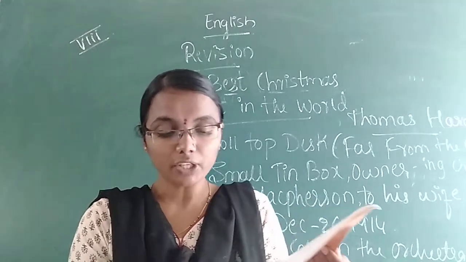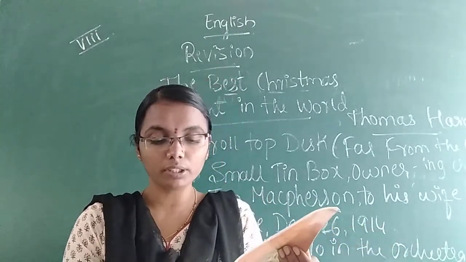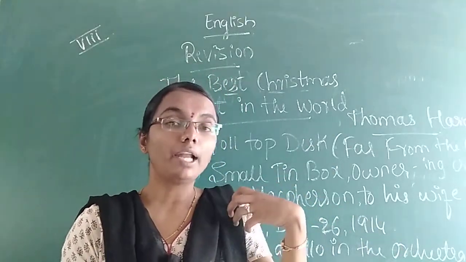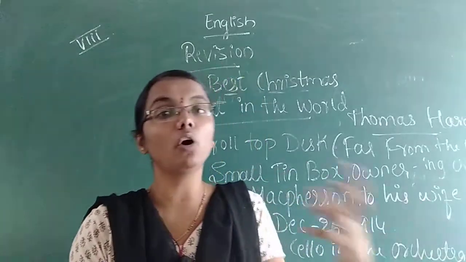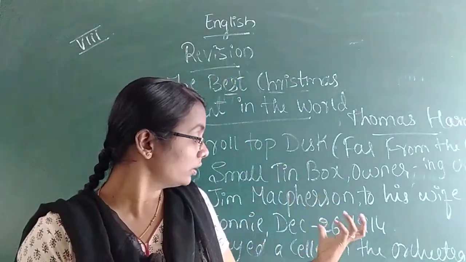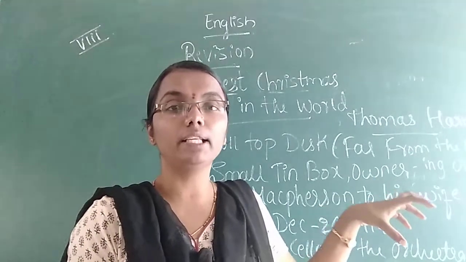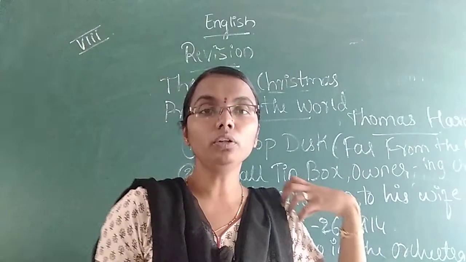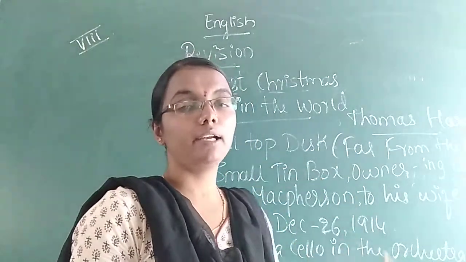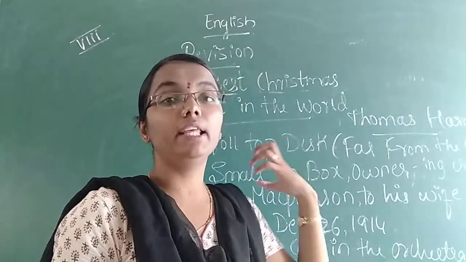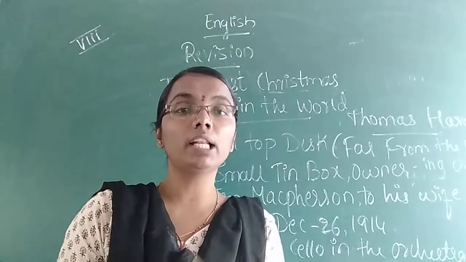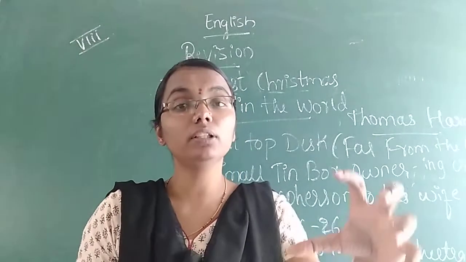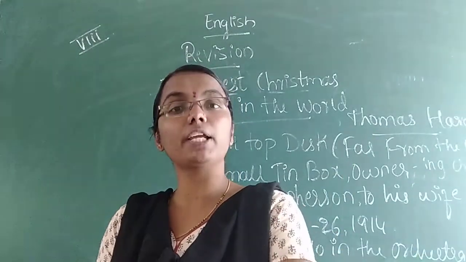The author wanted to tell how he got the letter in that small tin box from that roll top desk. He wanted to tell everything, but Connie was not in a condition to hear what the person standing in front of her was trying to tell.